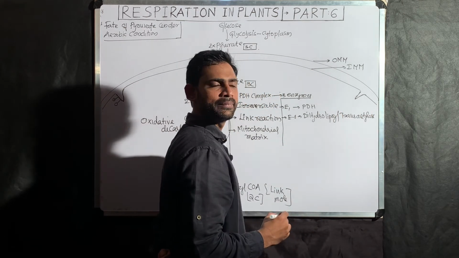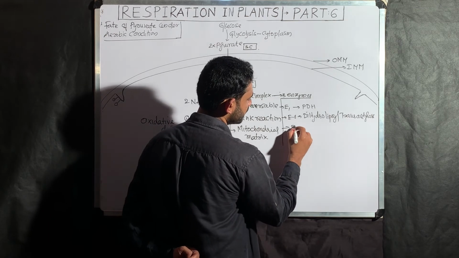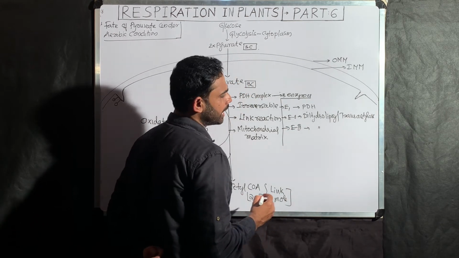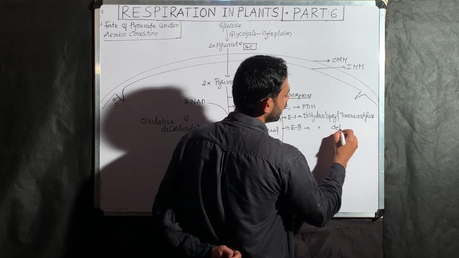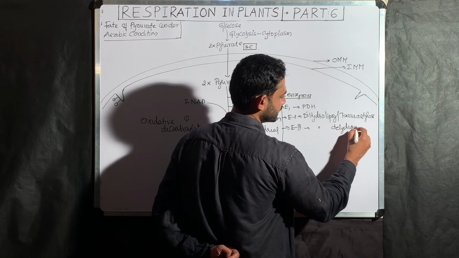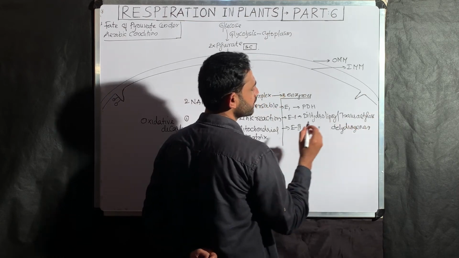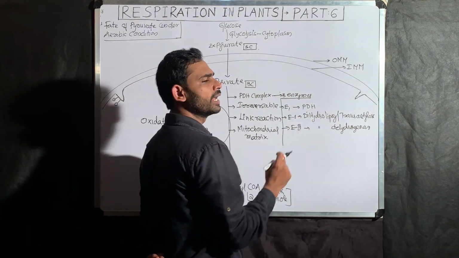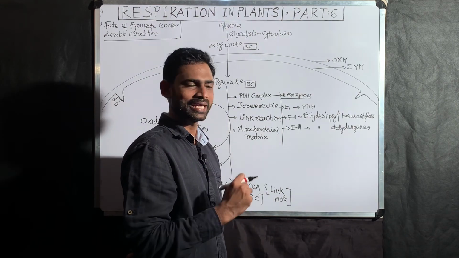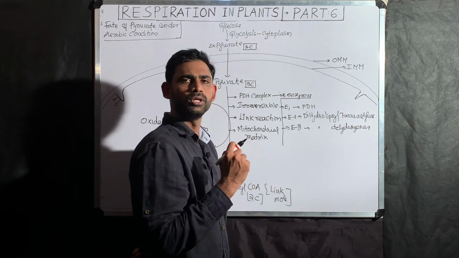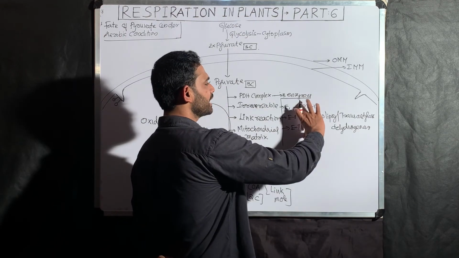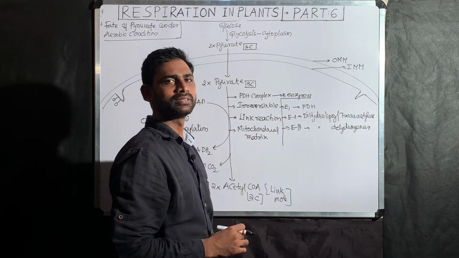Enzyme 3 is dihydrolipoyl dehydrogenase. So pyruvate dehydrogenase is the first enzyme, dihydrolipoyl transacetylase the second, and dihydrolipoyl dehydrogenase the third. These 3 enzymes are present in the pyruvate dehydrogenase complex.